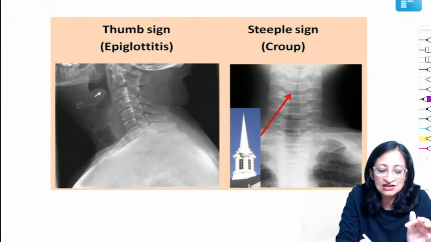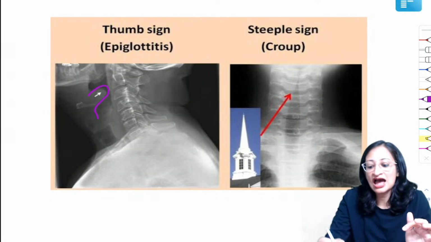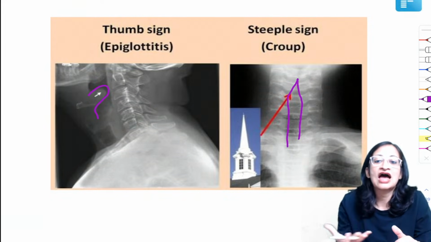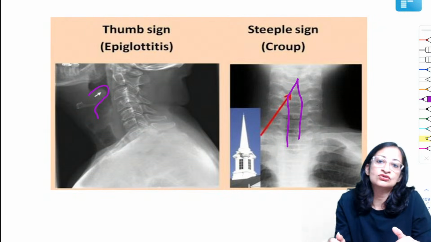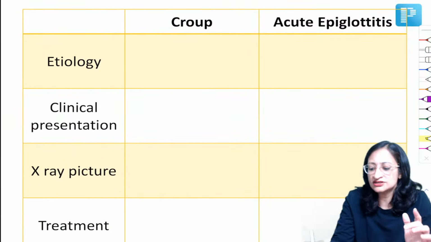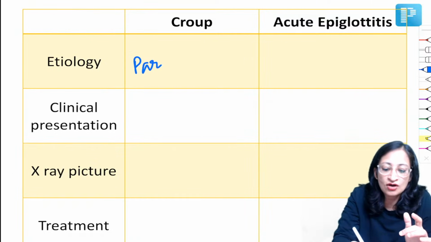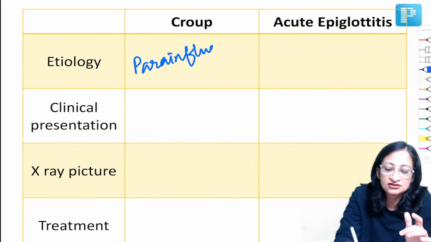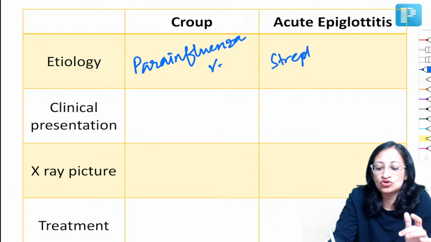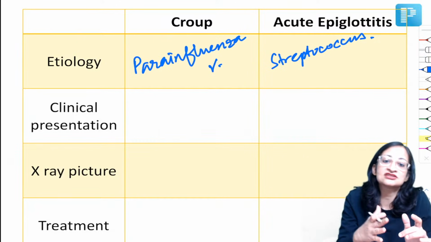So you can see this thumb sign in epiglottitis and you can see here the narrowing of the airway just like the steeple of a church, and that is seen in croup or acute laryngotracheobronchitis. Okay. Now, croup we know is a viral illness which is caused most commonly by the parainfluenza virus, right? While acute epiglottitis is a bacterial illness most commonly caused by Streptococcus in immunized population. In unimmunized population, it can still be caused by H. influenzae.